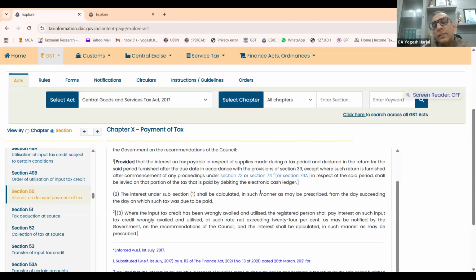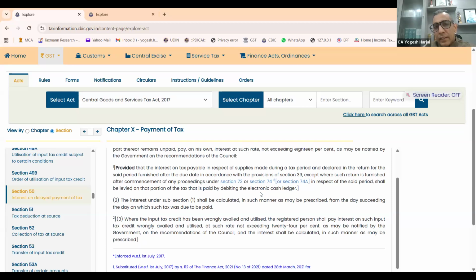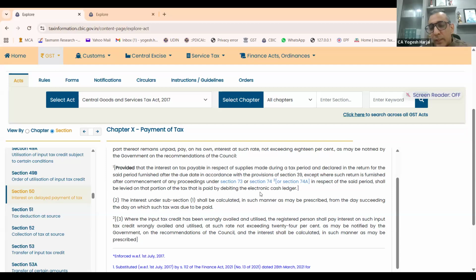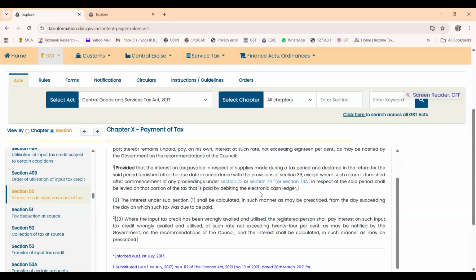Sir, this is actually an interesting read, but I feel that will tantamount to wrong reporting. Even if interest has to be escaped, again it has to go through the litigation rounds and the high courts. Yes, definitely it has to go. I'm not saying that the assessing officer would, but I just want to have the opinion that the proviso is using these words and how these words have to be interpreted.